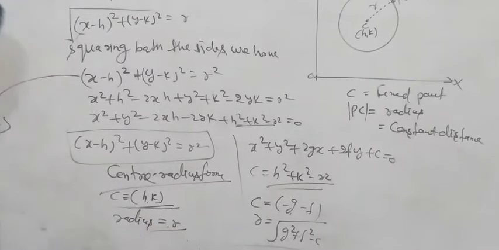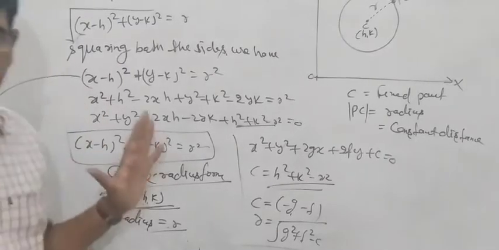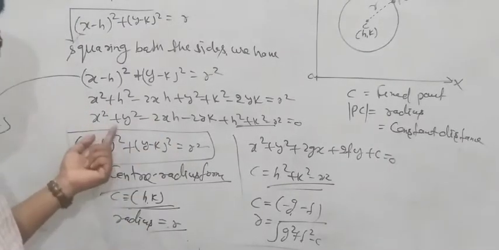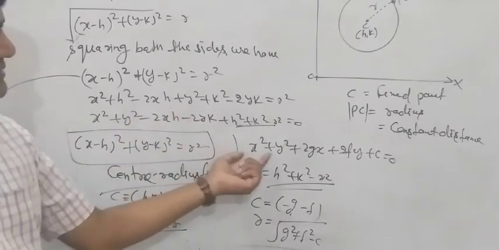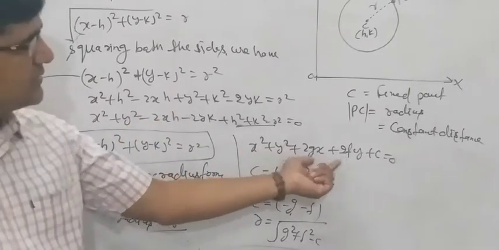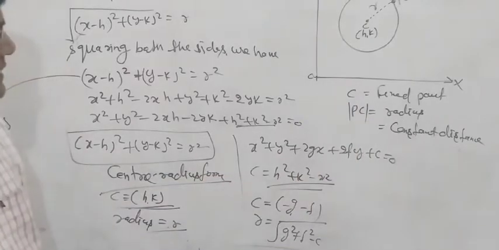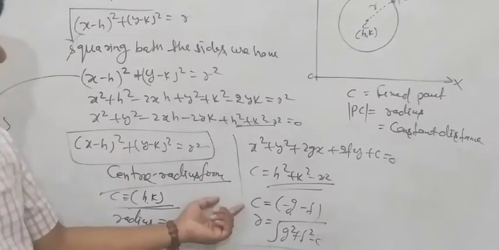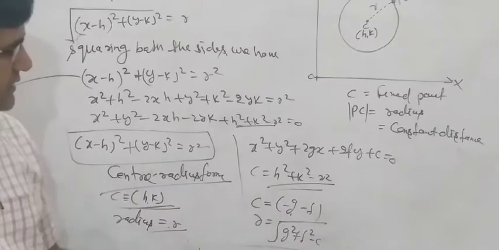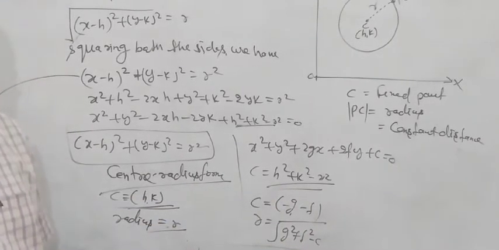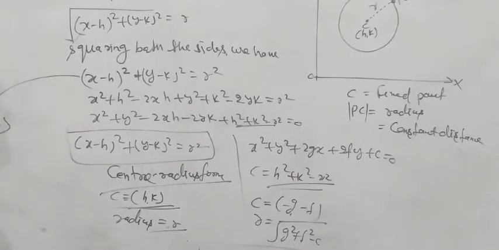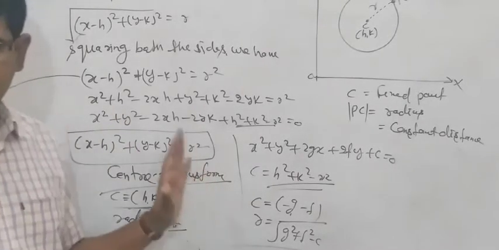And the radius is equal to r. But when we expand, open the bracket, and compare with the given equation x square plus y square plus 2gx plus 2fy plus c equal to 0, the center of the circle is (minus g, minus f), and the radius is equal to square root of g square plus f square minus c. Understood? Good. Then I am going to solve one question